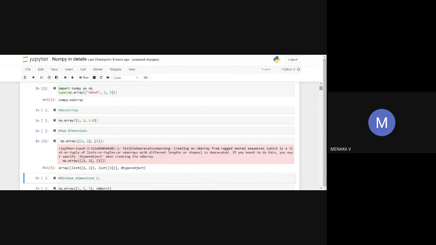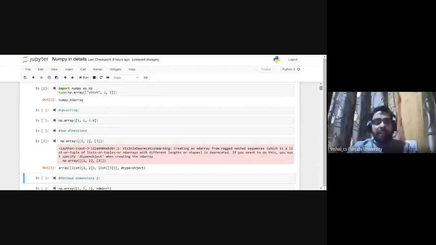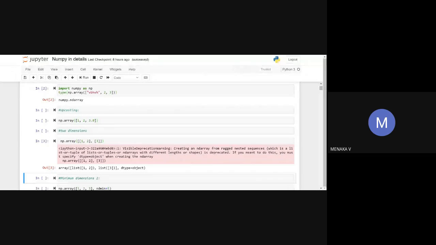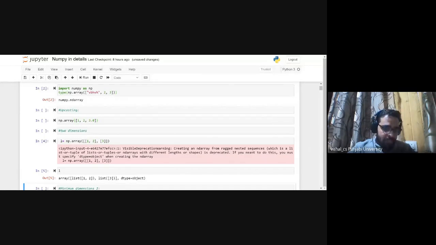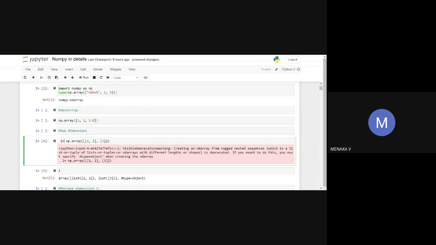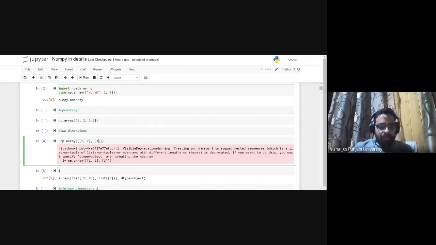It is giving a warning here. It says it has been deprecated now. A warning is not an issue for this. If I print, I will see what is there. Now it is giving that the data type is an object. Okay, sir. Thank you, sir. No issue.